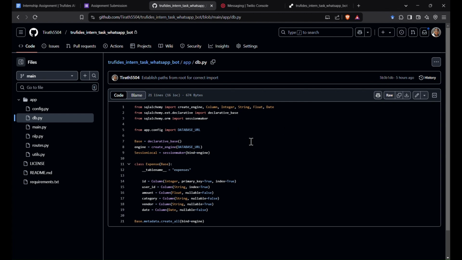Then we have the database.py, which creates the database using the database URL. There's one ID column, a user ID column, then an amount, a category, a vendor, and a date column. Amount will be the rupees, 300, 400, 500. Category would be whether it's food, travel, etc. Vendor would be Crossword or Starbucks or any particular organization.